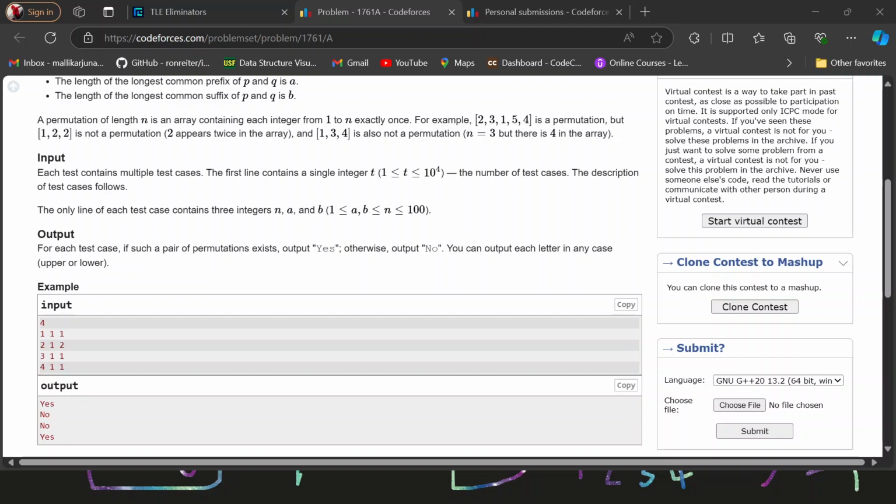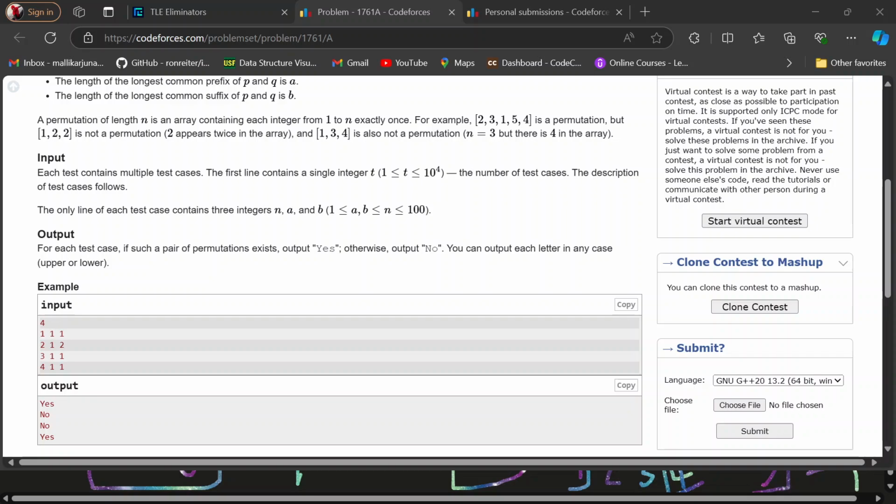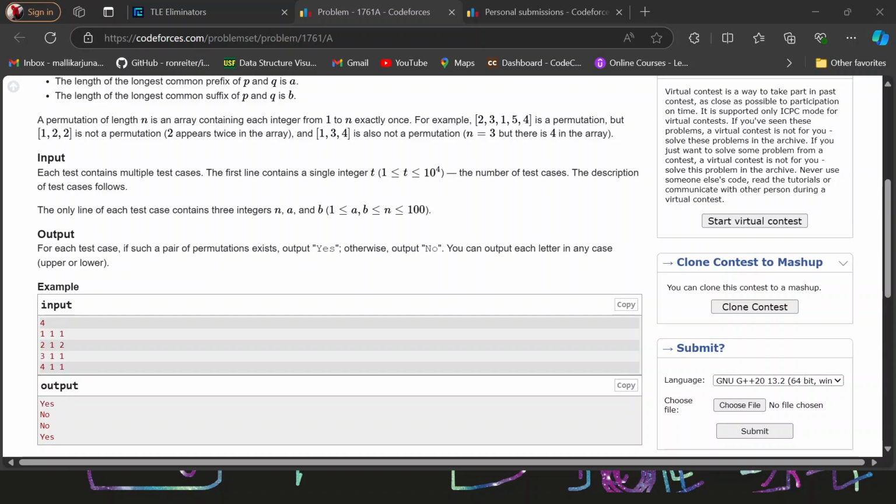The difference is greater than 1 means this one is prefix and 4 is suffix. Whenever this difference is greater than 1, we are printing S. Sometimes you can get no also.